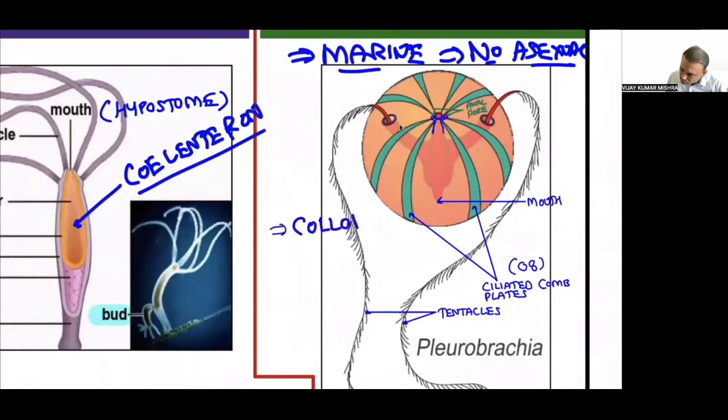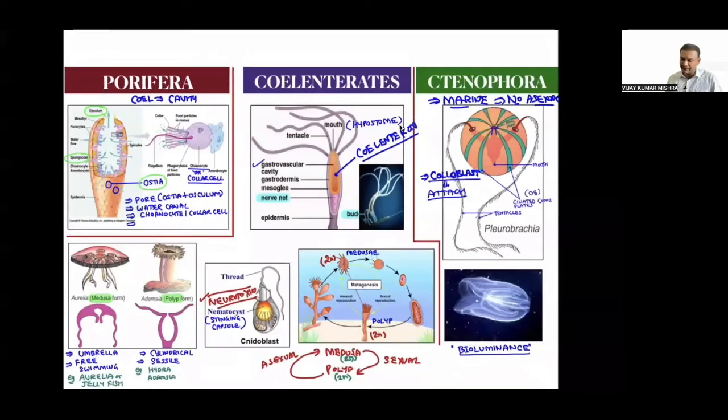Colloblast. Colloblast cell is going to be there, that you must know, and it helps in attaching. It is not poisonous. Yes, sir. It attaches to any kind of organism and makes them immobile. Once they become immobile, they die after some time, then they will try to feed on them. Yes, sir. So this point should be very, very clear.